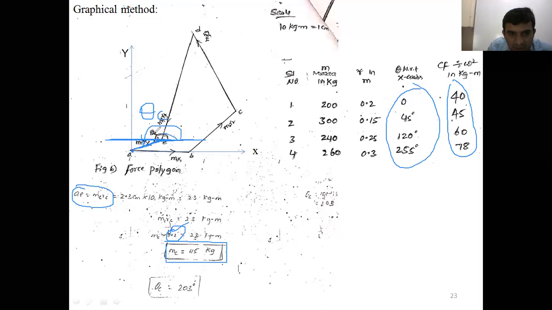From here to here it is 180 degree. Then the remaining angle measured here through the protractor, you will get almost 23 here. Now 180 plus 23, you will get 203. Correct? Is the doubt clear?